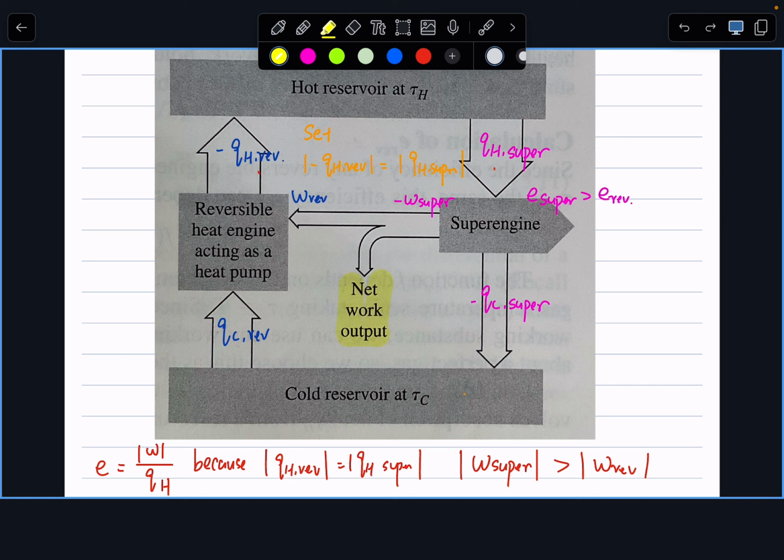And now we have a problem, because if my W super output is larger than my W reversible, then this cyclic machine will end up being able to provide a net work output.